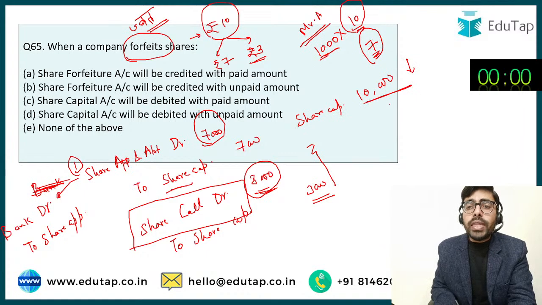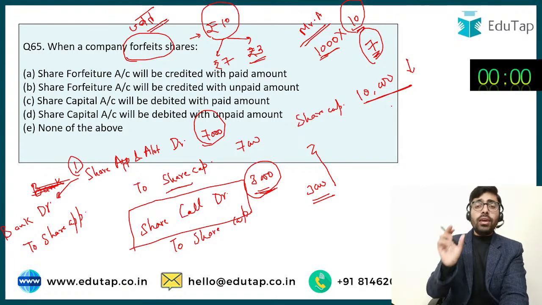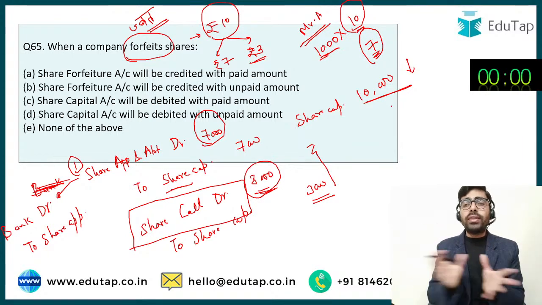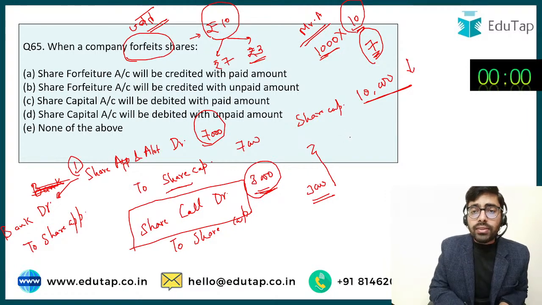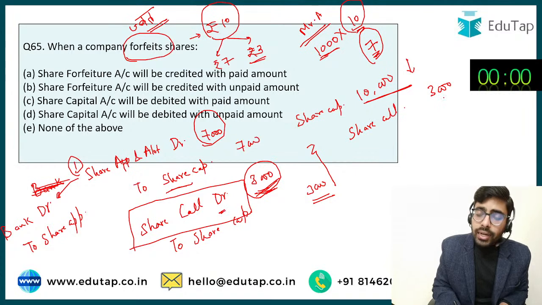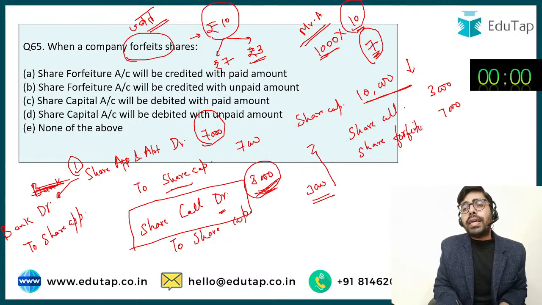And what is going to be the other effect? Accounting is based on the concept of double entry system. All the transactions are going to have two aspects, debit and credit, and all these totals have to be matched. Debit and credit आपके equal होने चाहिए. So credit हम यहाँ पे किसको करेंगे? शेयर कॉल अकाउंट को. शेयर कॉल अकाउंट में हमारे पास 3000 रुपीज आ रहे थे, we have not got this amount, so अब debit किया था पहले, now we are going to reverse it and credit it by rupees 3000, and the balance rupees 7000, this is going to be share forfeiture. Basically this is the amount which the company has now forfeited.